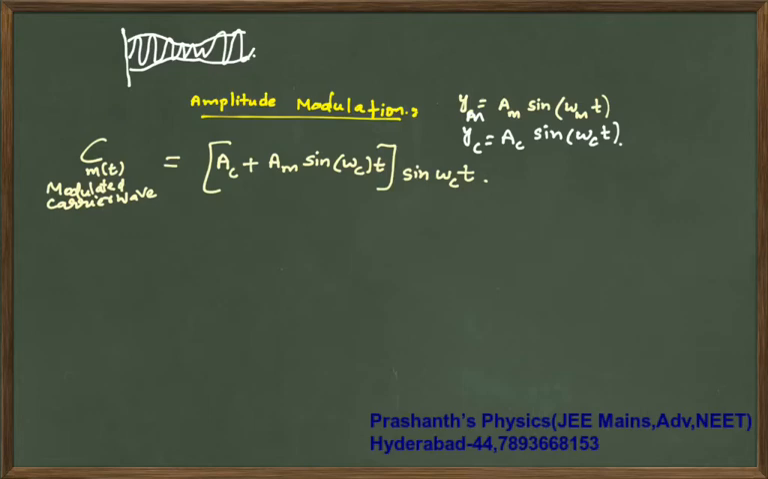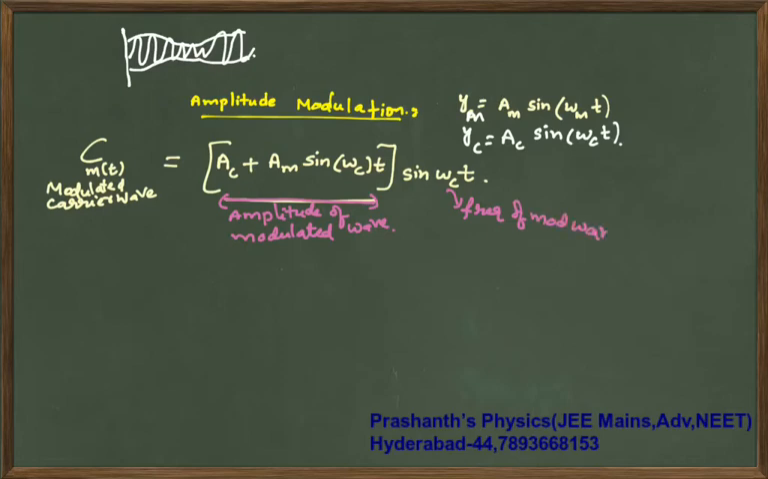Why it is coming like this I will tell you, don't worry, but understand that this is your amplitude of modulated wave. I will split it, don't worry. This is your amplitude of modulated wave, and this is your frequency of modulated wave, but it is also the same for the carrier wave, the same frequency.